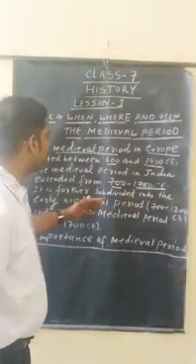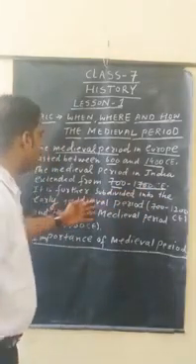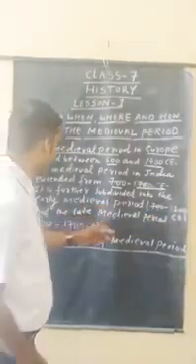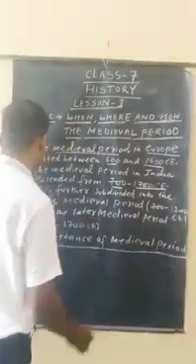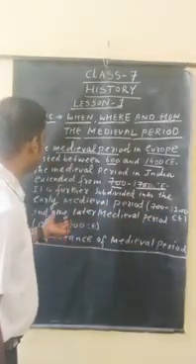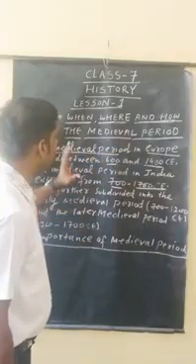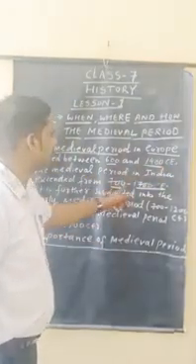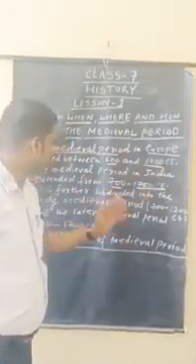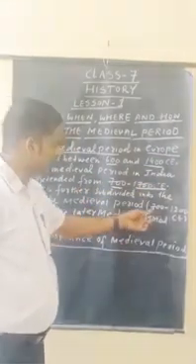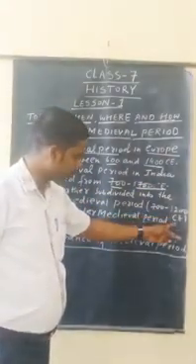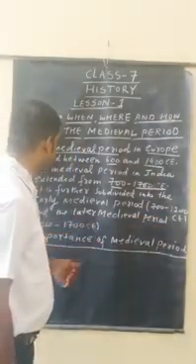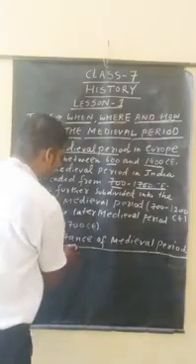It is further subdivided into the early medieval period, 700 to 1200 CE, and the later one, between 1200 and 1700 CE. This medieval history gives the actual details of what happened between 600 and 1400 CE in Europe, and from 700 to 1700 CE in India, divided into early and later. Now we will discuss the importance of the medieval period.